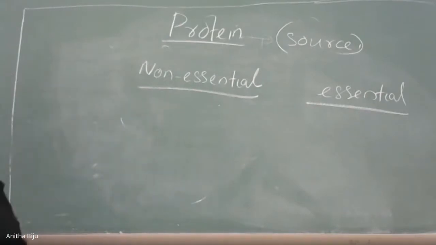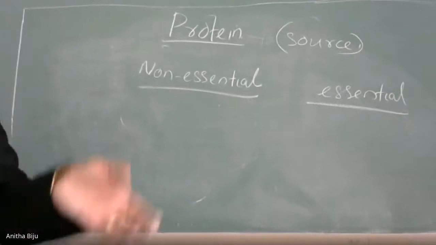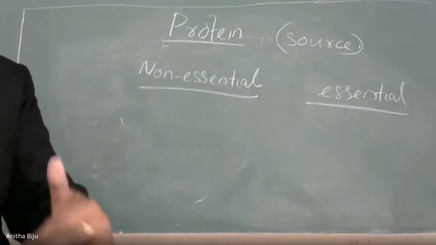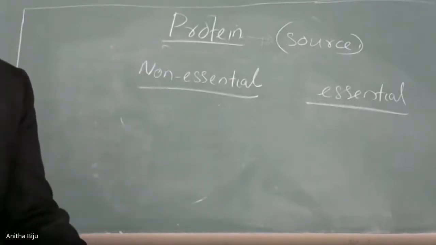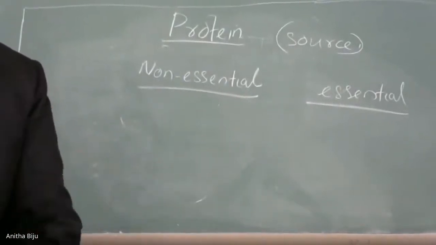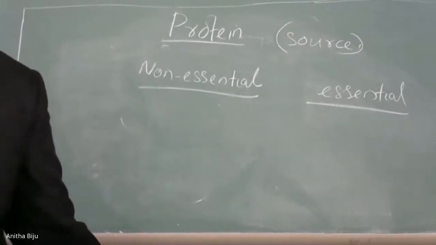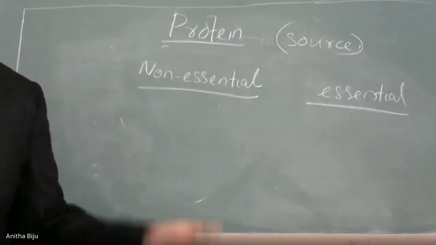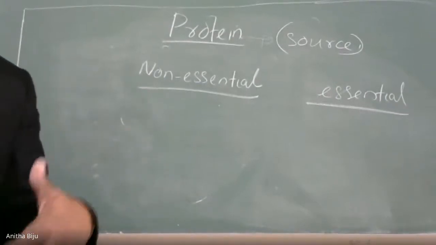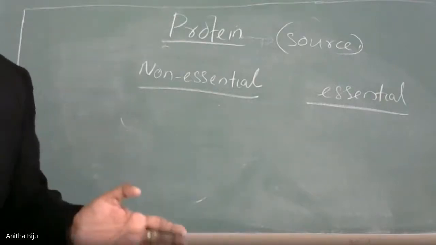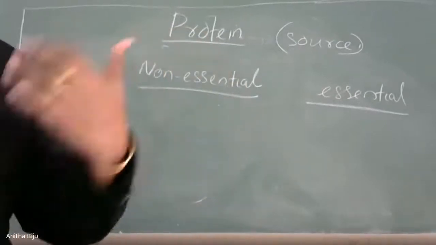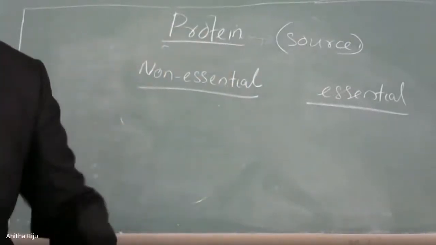And for the second type, you can write examples also. Those examples we have already done in the previous classification. You can repeat them in this because that is easy for you. For non-essential amino acids, you can remember the first 2 examples of neutral amino acids. Which are they? Glycine and alanine. Glycine and alanine come under the category of non-essential. Our body is synthesizing these amino acids, so we don't need these amino acids from outside. That's why they are called non-essential. Non-essential in the sense that our body is preparing them already, so there is no need from outside.